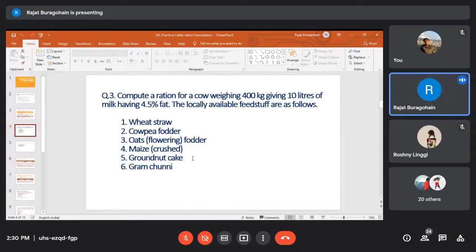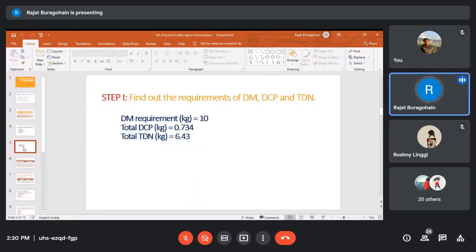Groundnut cake is what? It is an oil cake. It is a protein ingredient, and gram sunni also, it is a byproduct, and it is also a protein feed ingredient. Okay. Now, step 1 will be to find out the requirement of dry matter, DCP, and TDN.